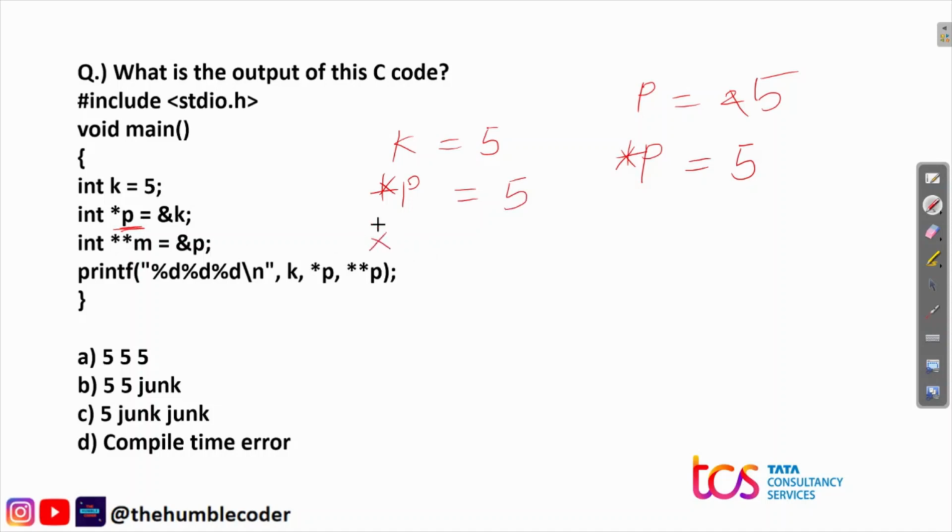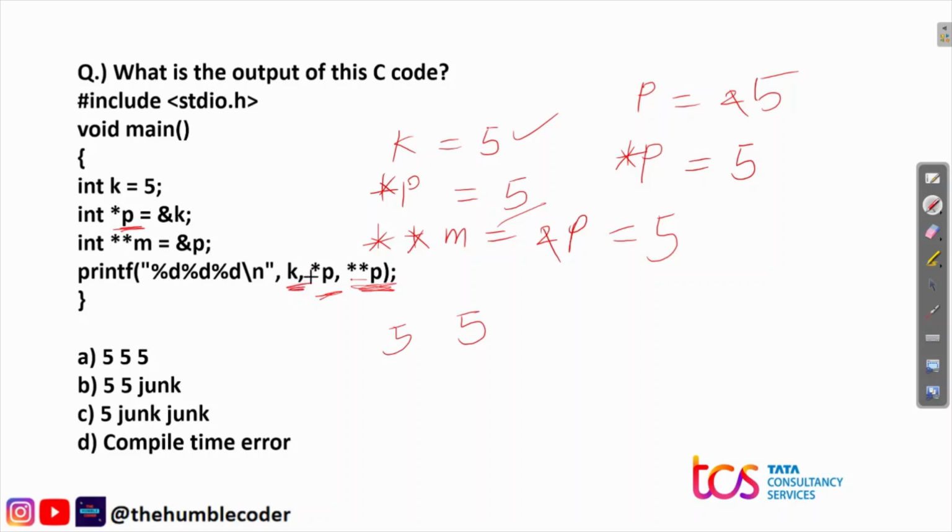Now double asterisk m simply means the address of p. So it is the address of the address of 5, and one more asterisk means it will have the value 5. So again this will have the value 5. Now let's see the output statement. First of all k is printed, so it will print 5. Then it is printing *p, which means that it will also print 5. And in the third case it is printing **p, but we do not have anything like that, so it will not print anything.